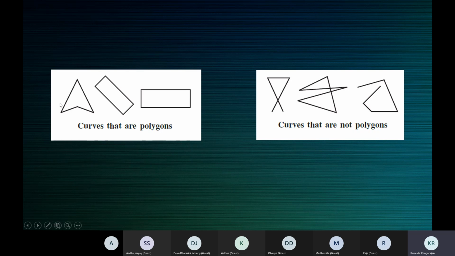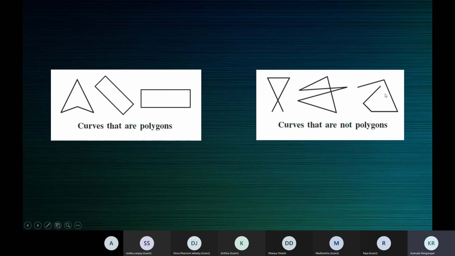So these are curves. These three figures which you see here are curves, because you can draw them without lifting your hand, using a pencil, without lifting the tip of the pencil. So these are curves, and these curves are polygons, because they are simple closed curves and they're made up of only line segments.